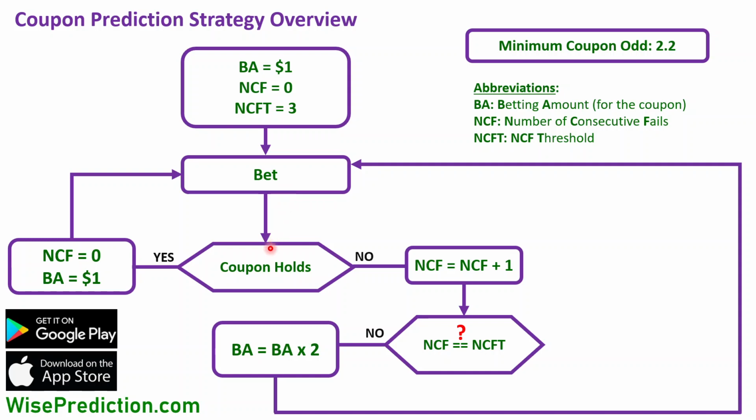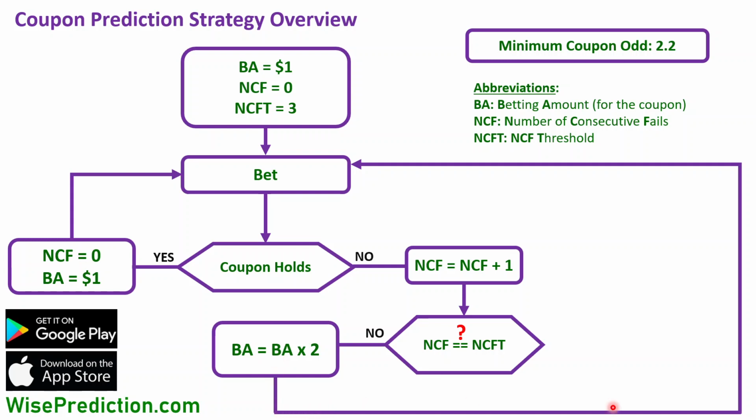We bet again, and if it holds, in this case we had $2 as an example, so that the NCF is updated, so that the number of consecutive fails is 0 now, and the new betting amount again becomes $1. But if it doesn't hold, the NCF is updated again, so that it was 1 and now it becomes 2, and again here we go down, and 2 is not equal to 3, so we double the betting amount again, so that it becomes now $4 in the next step.